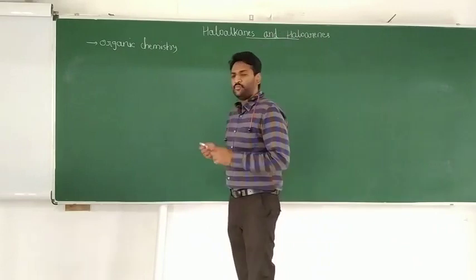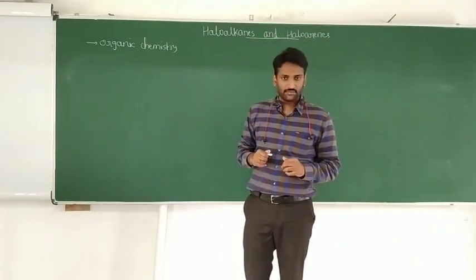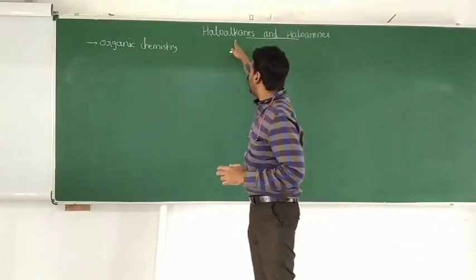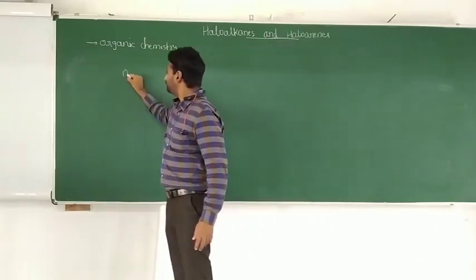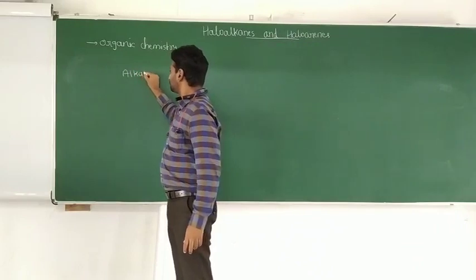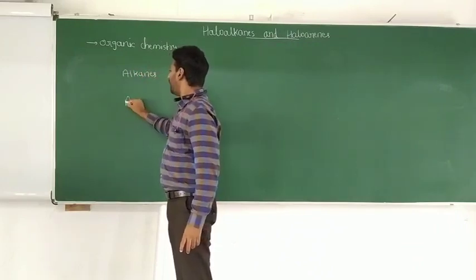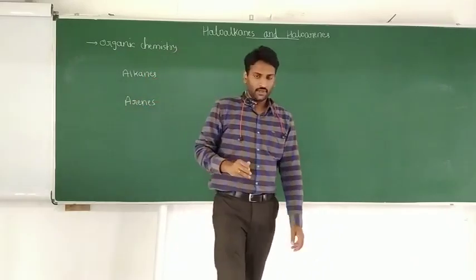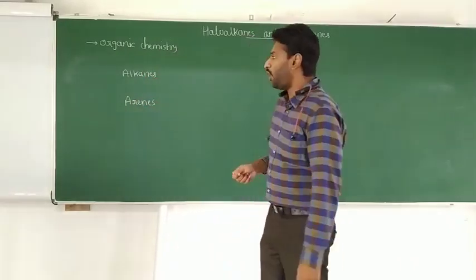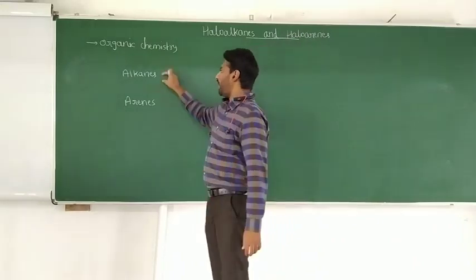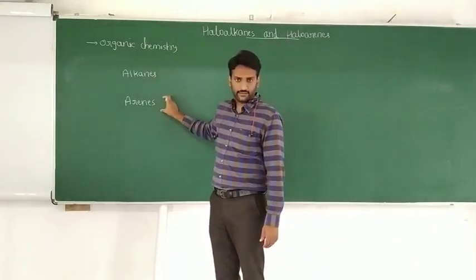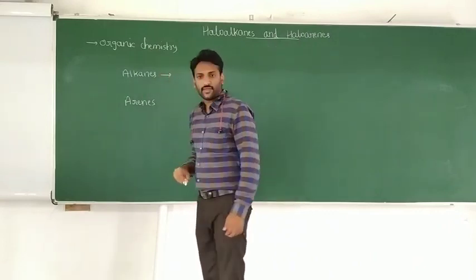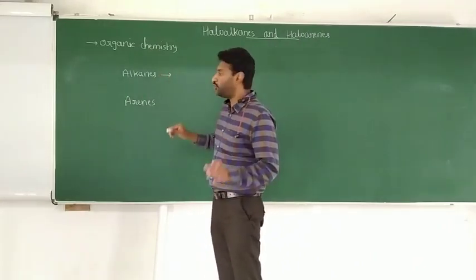Before going to this chapter, you have already studied alkanes and arenes in your first PU. So what is alkane?